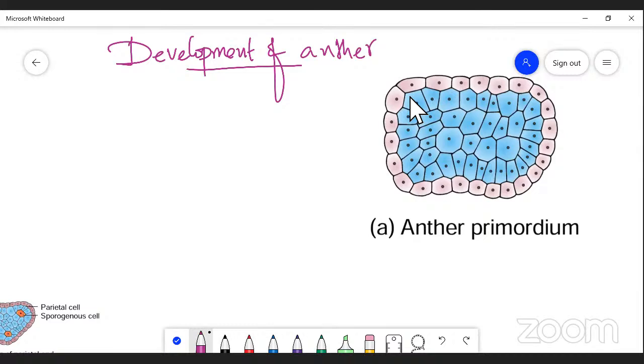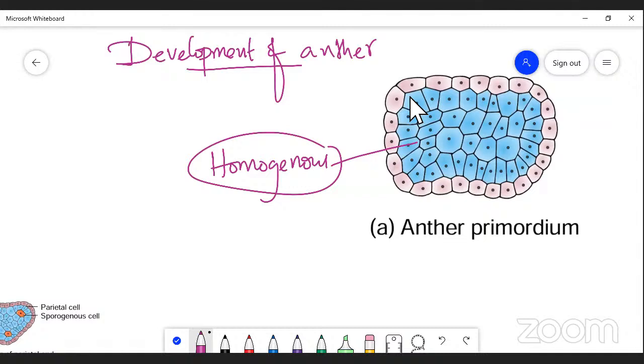Simply, the anther encloses a mass of tissue called homogeneous tissue. This homogeneous tissue is surrounded by the epidermal region.